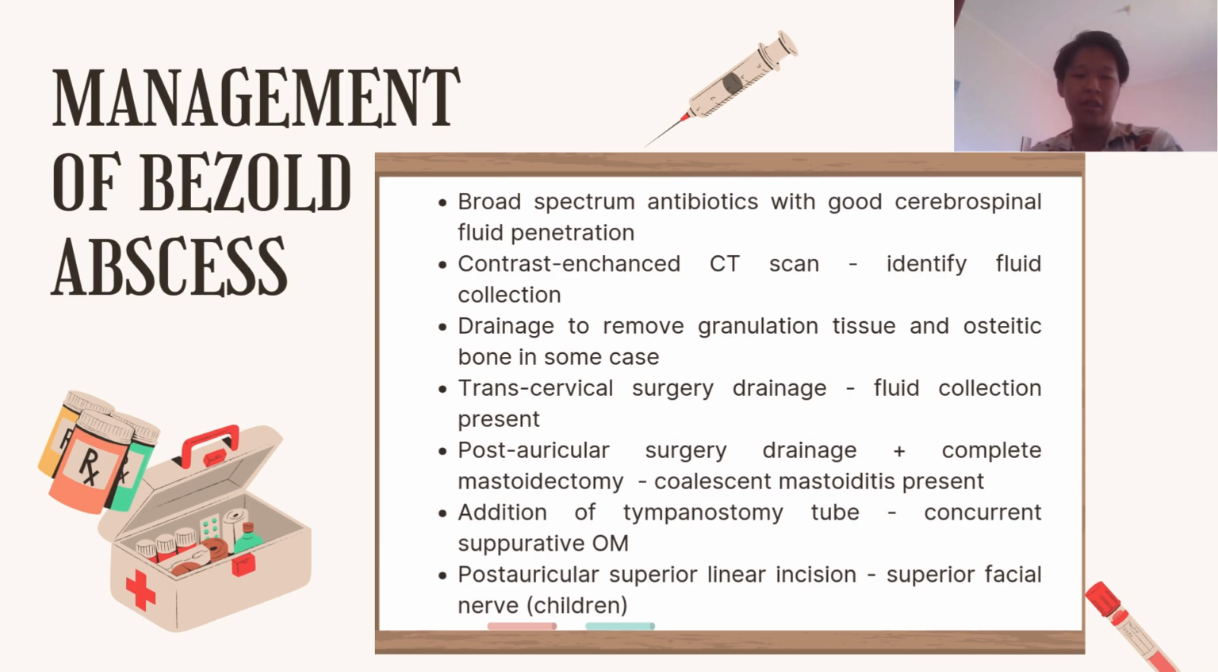The management of Bezold abscess is the usage of broad-spectrum antibiotics via intravenous administration. Now, after antibiotic therapy, a contrast-enhanced CT scan is used to identify the fluid collection. And if fluid collection is identified, then surgical drainage via transcervical approach will be done. However, if a coalescent mastoiditis is found with the fluid collection, then the incision will be done via post-auricular, with an addition of complete mastoidectomy.